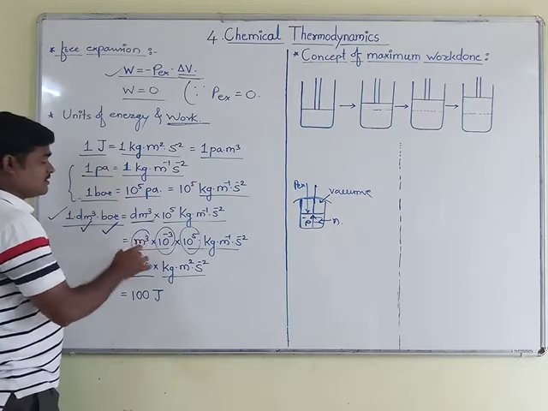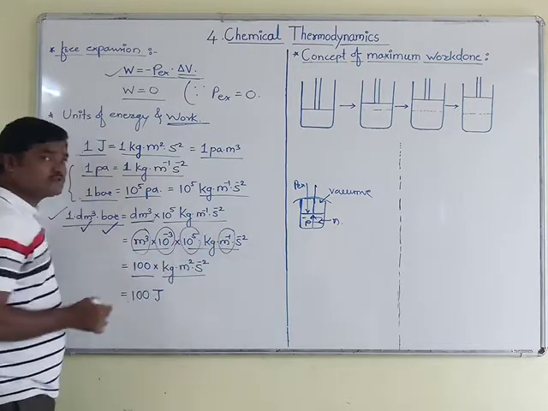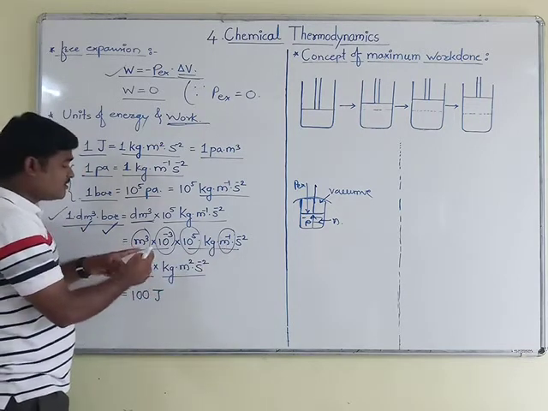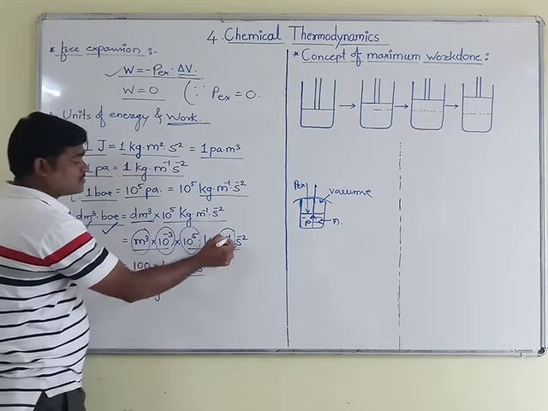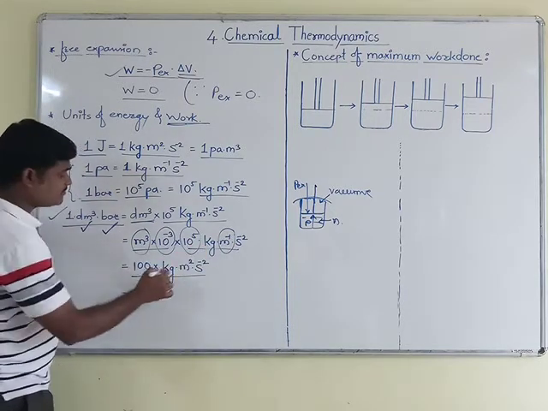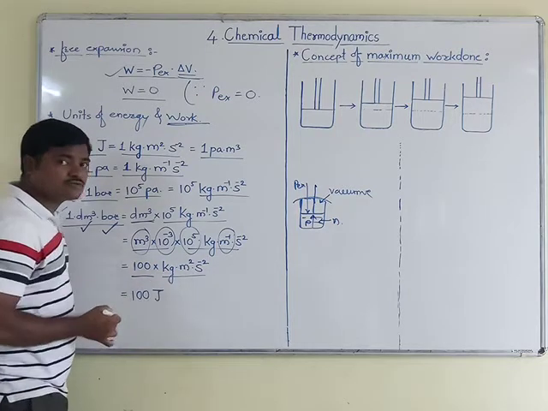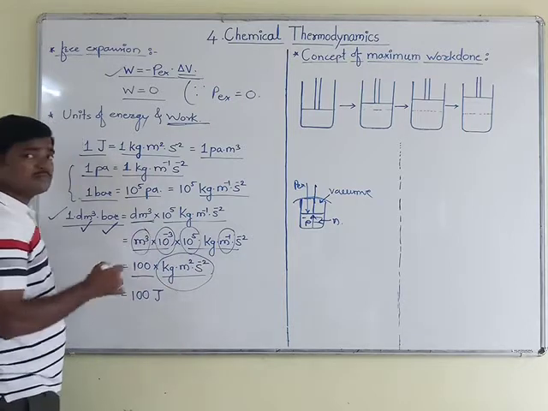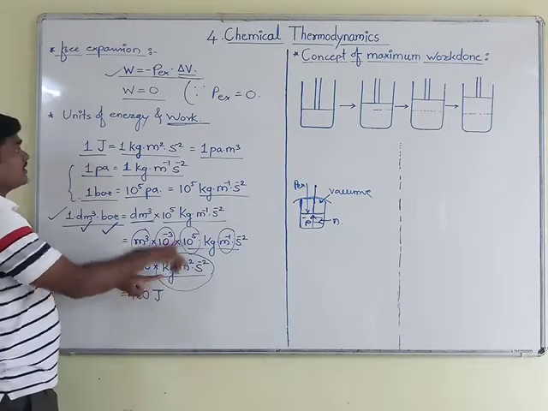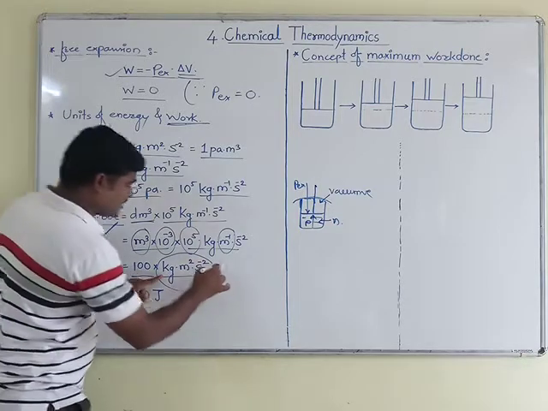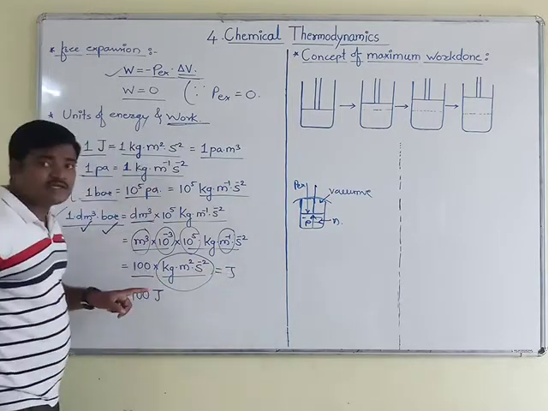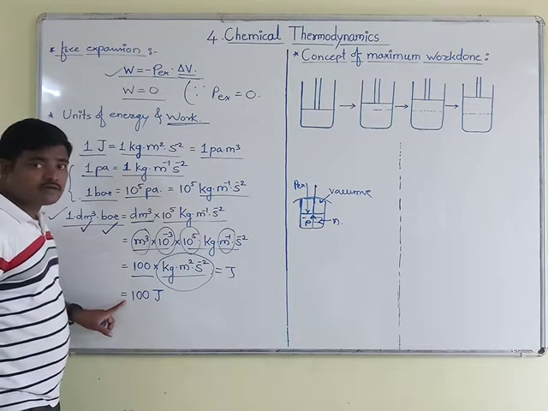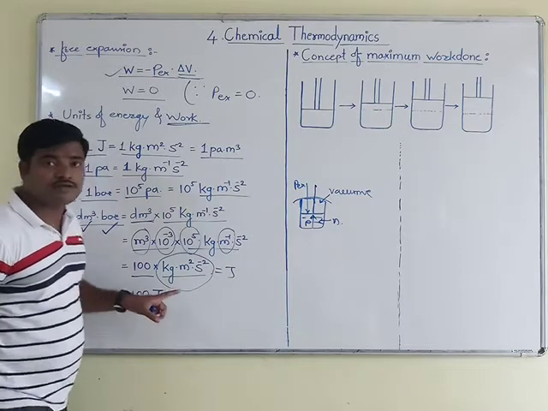In this conversion, meter cube and meter raised to minus 1, if we simplify both these terms, then 10 raised to 3 and 10 raised to minus 1 becomes 10 raised to 2, that is meter square, kg into meter square second raised to minus 2. So this is the term which we have got, and this term is nothing but 1 joule. So I am calling this term a joule. Therefore the final conversion that I have got is 100 joule.